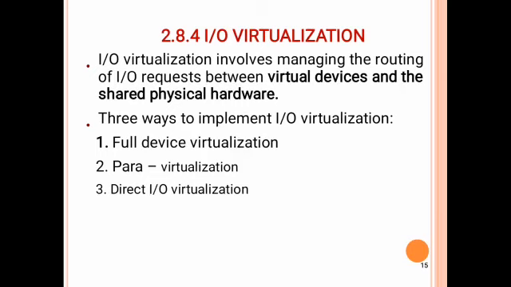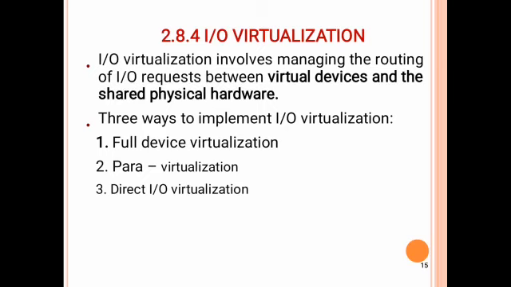Next we see input and output virtualization. In the hardware there are three types of virtualization. One is CPU, another one is memory, and the third one is input and output virtualization. This input and output virtualization manages the routing of input and output requests between virtual devices and the shared physical hardware. It manages the routing of input and output requests between the hardware and the virtual machine.